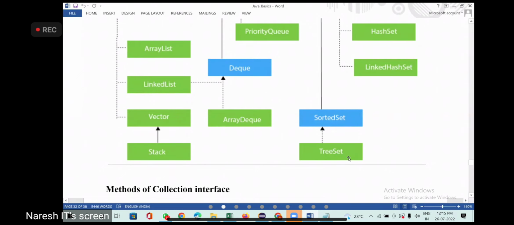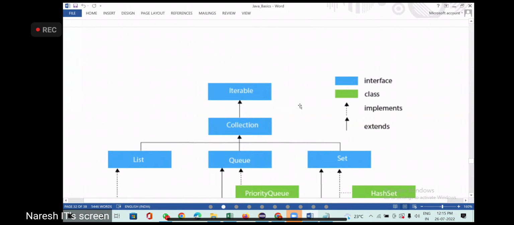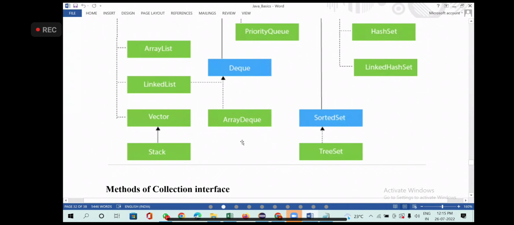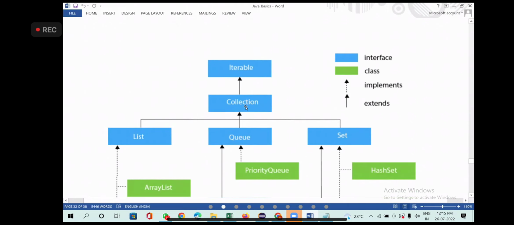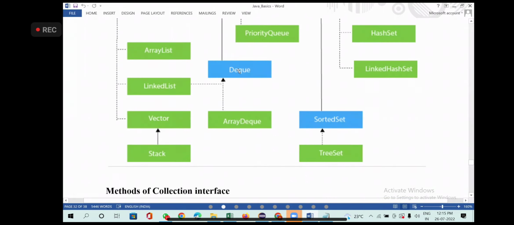Tree set is a class implementing sorted set, which extends set, which extends collection. Finally, if you observe, all these classes should provide definitions from collection as well as from iterable, because all these classes are implementing either queue or deque or list or set. So whatever you are getting, you have to implement all these things.